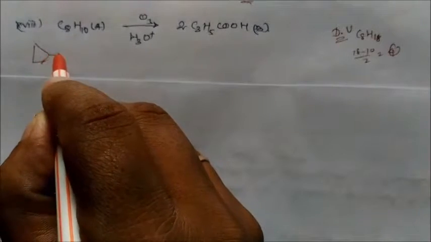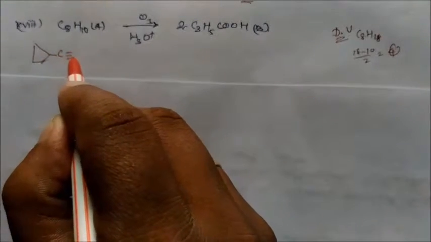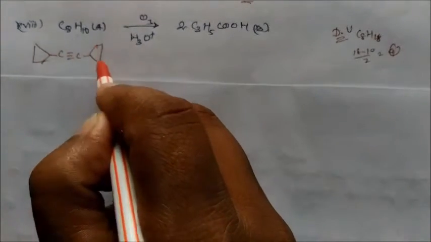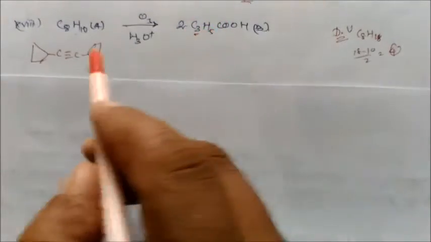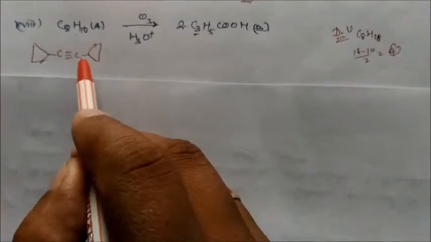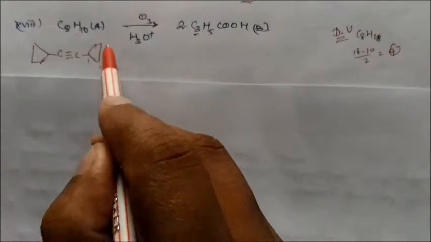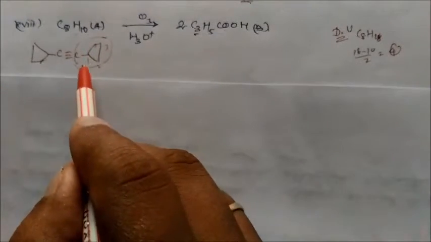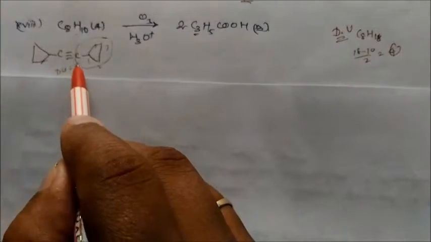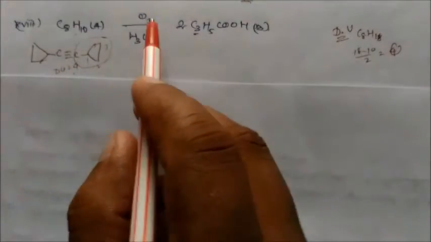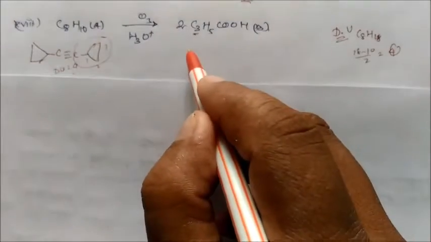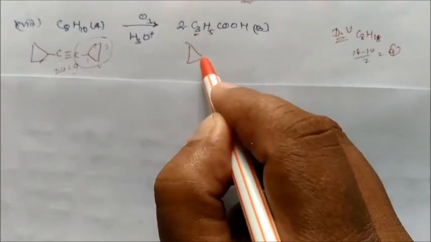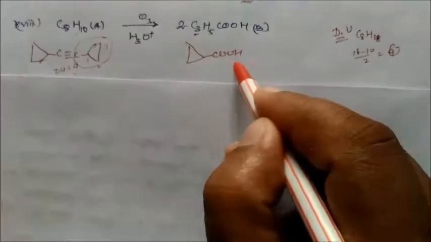This is the carbon, and we can take this one. In this we can see 3 plus 1, 4 carbons are there. So we have to design it in such a way, 3 plus 1, 4 carbons: 1, 2, 3 and 4, and the degree of unsaturation is 4. If you do ozonolysis and hydrolysis, this will give you a product like this one. So this is the product, B and A.